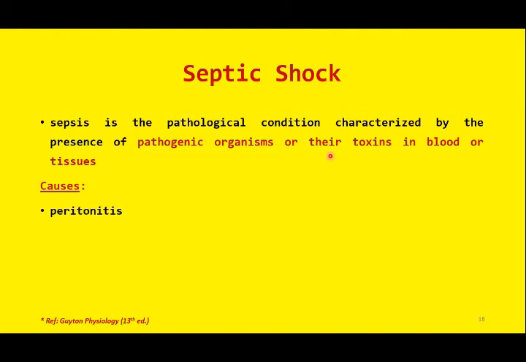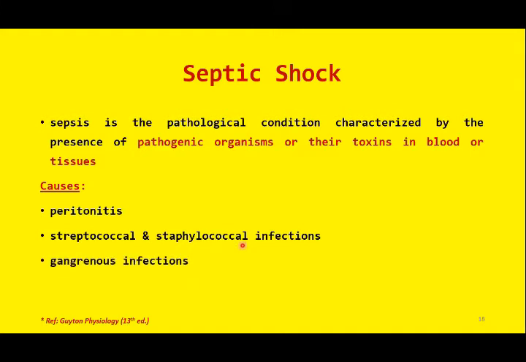The common causes include any infection or inflammation in the peritoneum, peritonitis, any streptococcal infection or staphylococcal infection, which are the two important types of bacteria, any gangrenous infection, and any type of infection in the urinary tract. This may lead to sepsis, and the type of shock due to sepsis is known as septicemic shock, septicemia, or septic shock.